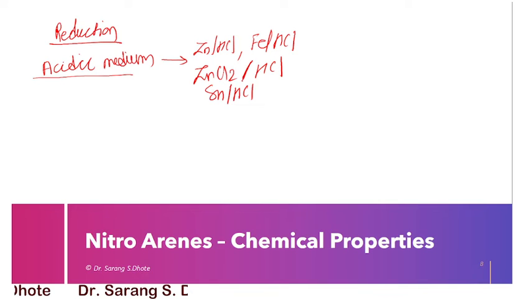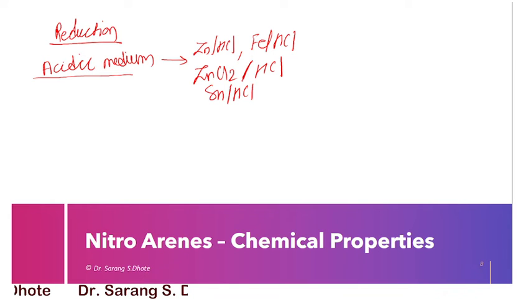Okay, the product is aniline. For example, NO2. Suppose one of the reagents is used here, zinc plus HCl. Here we are getting aniline, that is NH2.